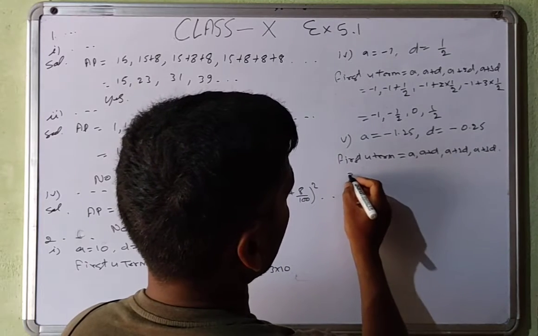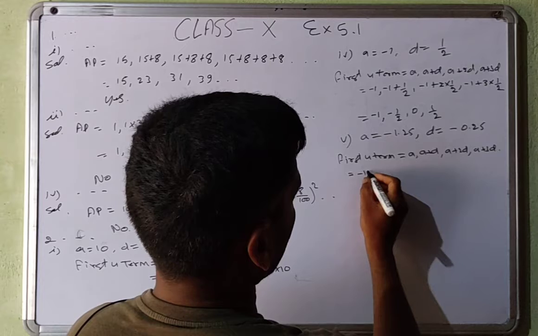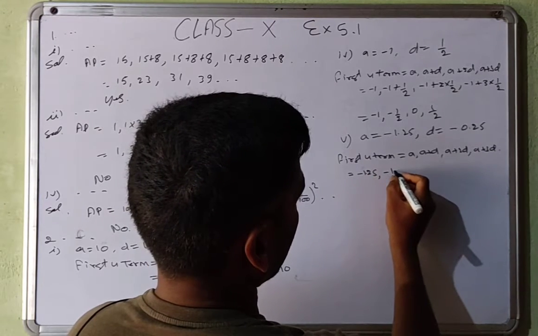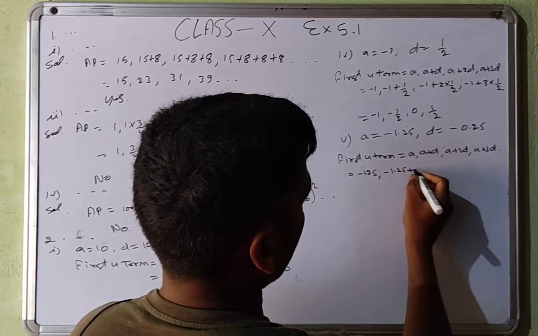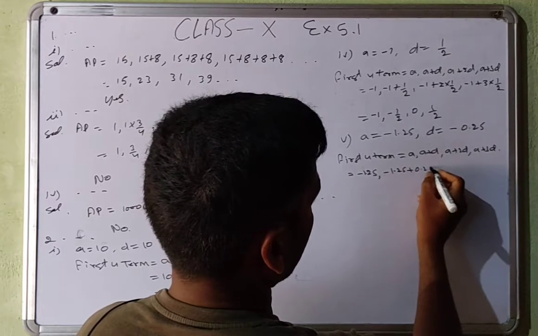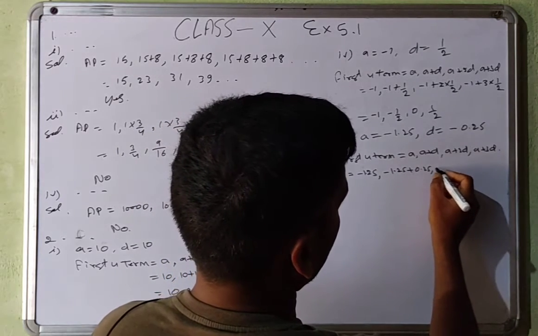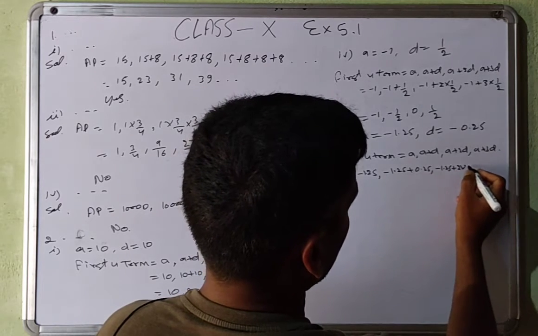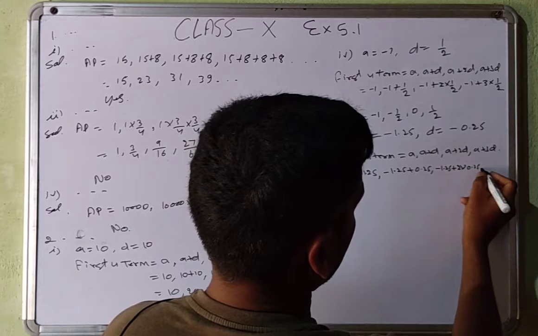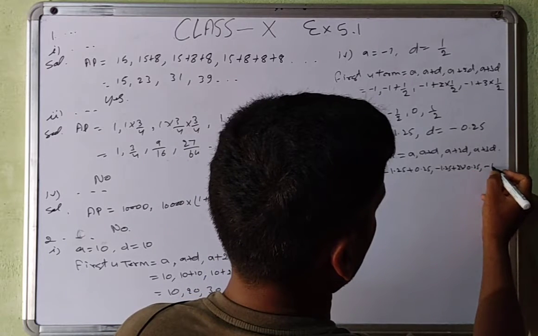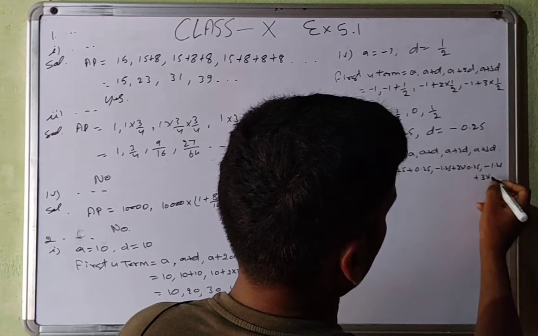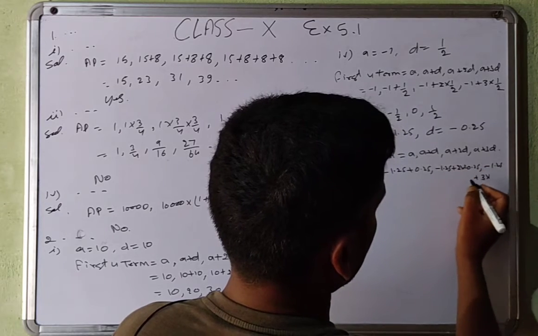So A value is -1.25, -1.25 plus 0.25, then -1.25 plus 2 into 0.25, comma -1.25 and then plus 3 into 0.25, that is minus also.